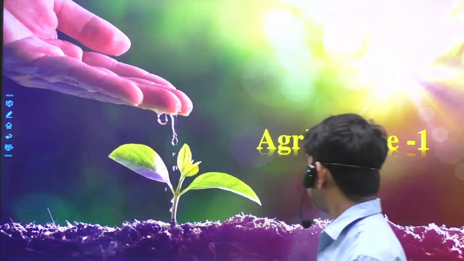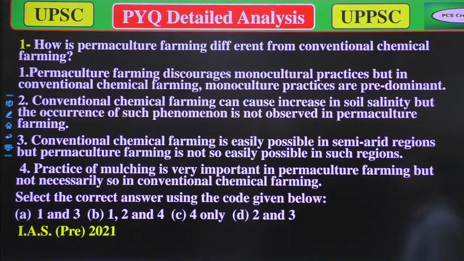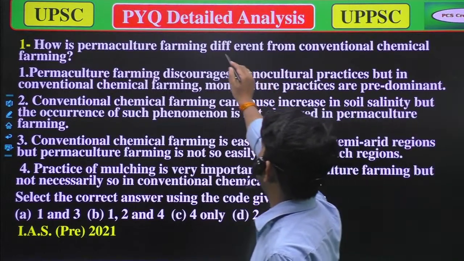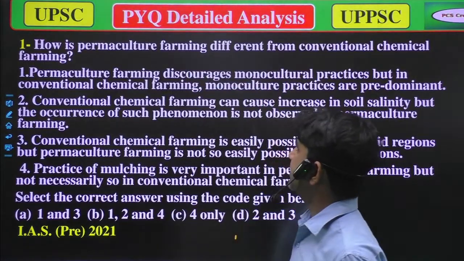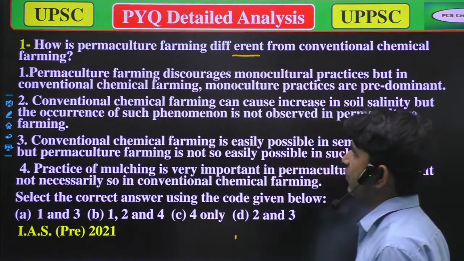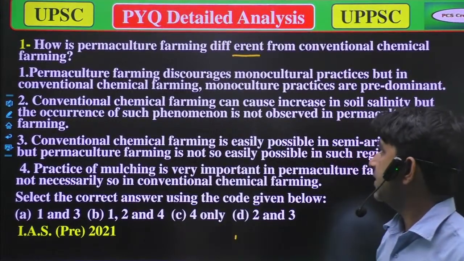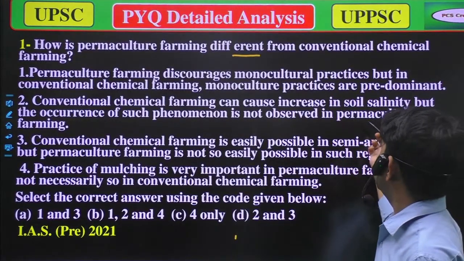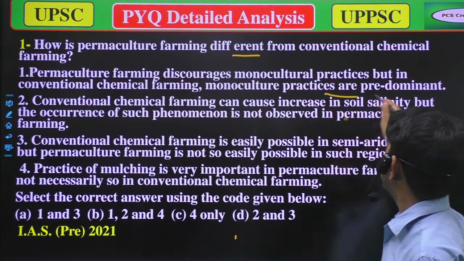So our first question is: how is permaculture farming different from conventional chemical farming? Our options are: first, permaculture farming discourages monoculture practices, but in conventional chemical farming, monoculture practices are predominant.